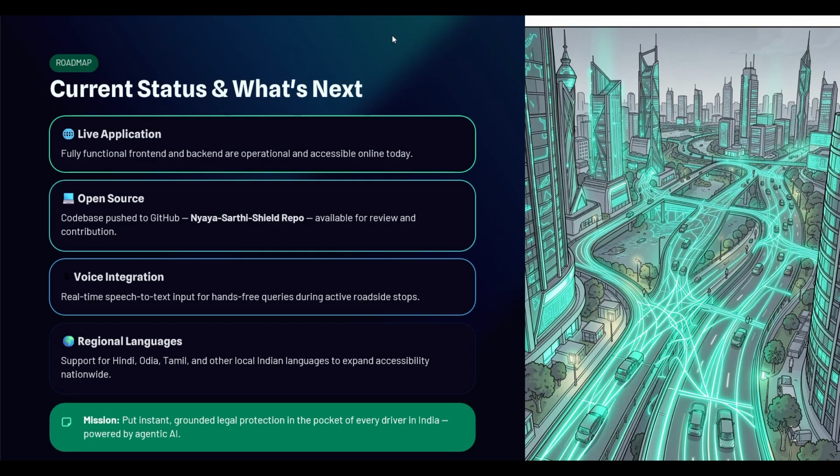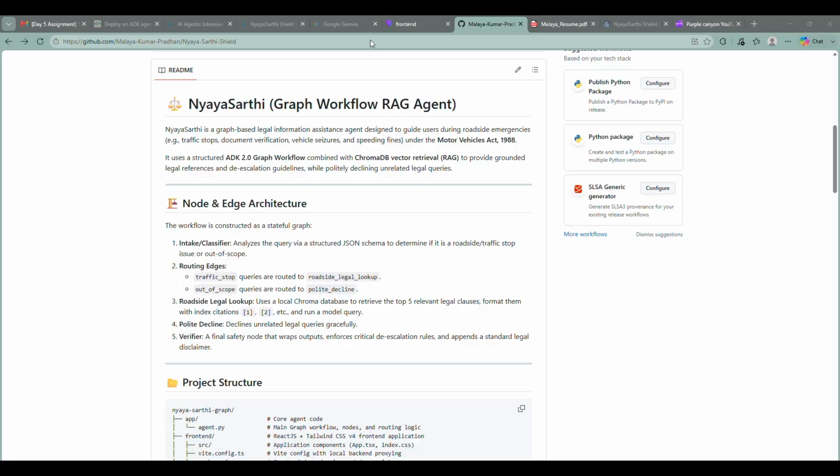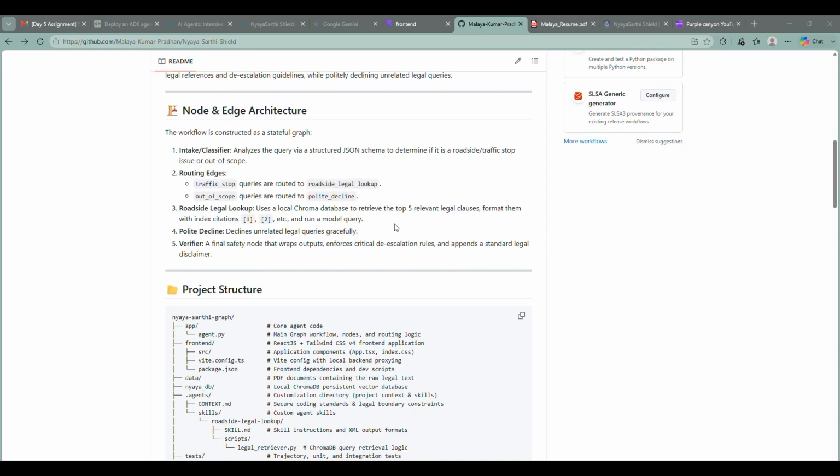In the future, we plan to extend NyayaSarthi by adding speech-to-text voice input so users can speak directly to the app in stressful roadside situations, as well as regional Indian language support to democratize legal aid. NyayaSarthi turns complex legal codes into instant, actionable protection, right in your pocket.